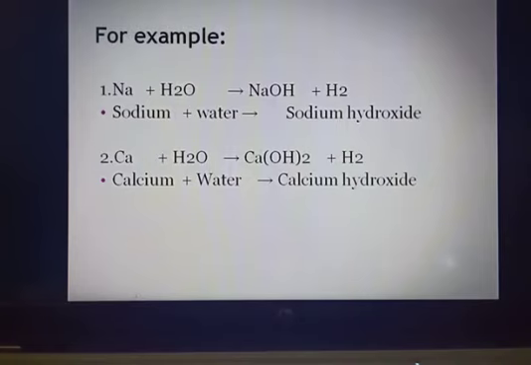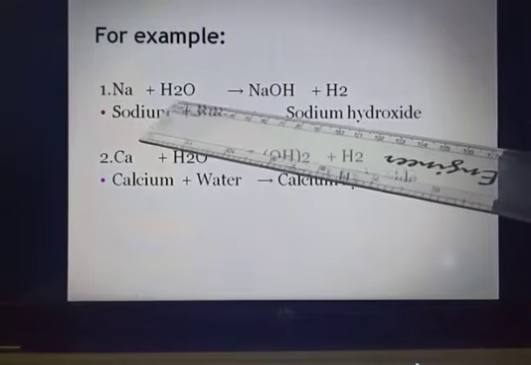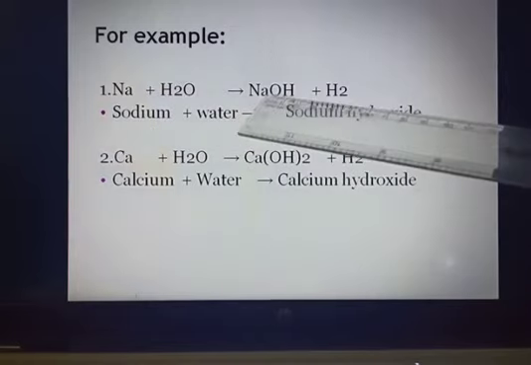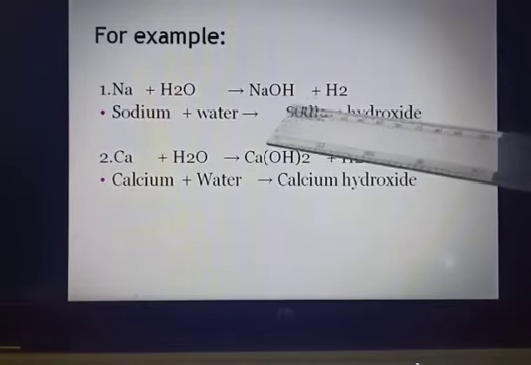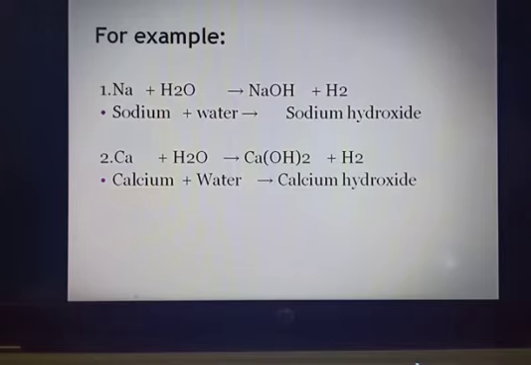Say for example, here you can see sodium. When it reacts with water, it gives you sodium hydroxide and hydrogen is released. Here sodium, Na, reacts with water, H2O, to give sodium hydroxide, NaOH, and H2 is released. Similarly with calcium, when it reacts with water, it gives you calcium hydroxide and hydrogen is released. Okay.